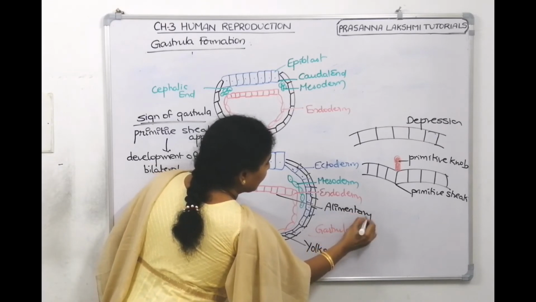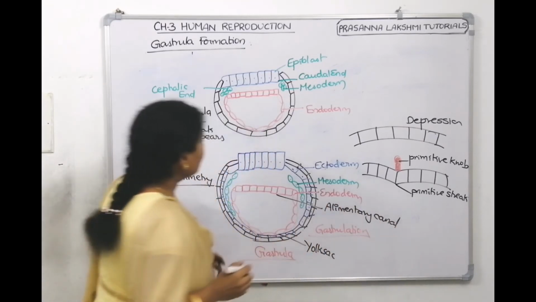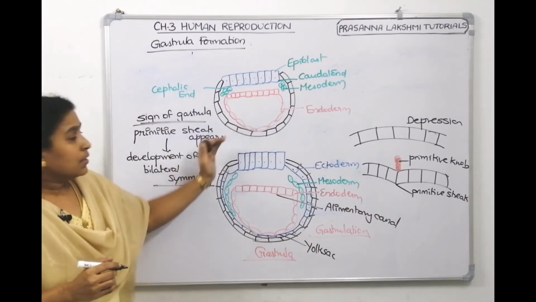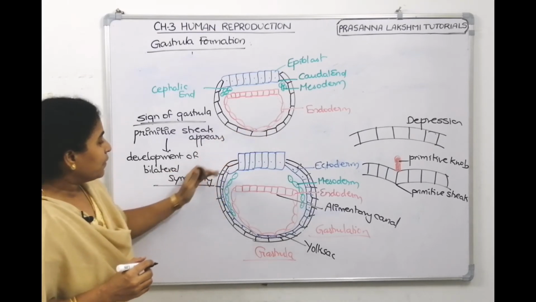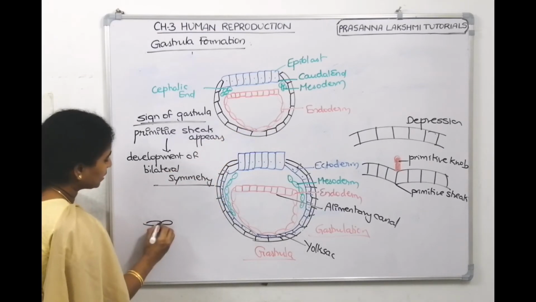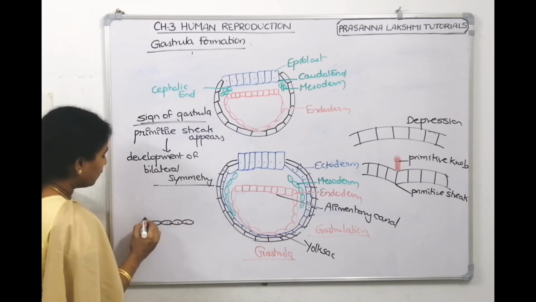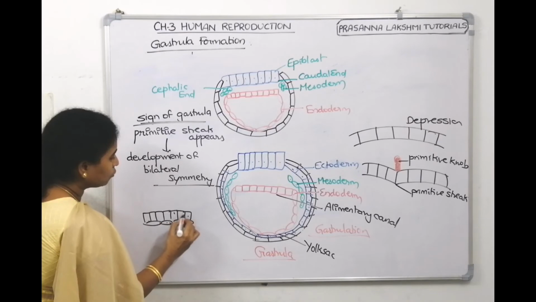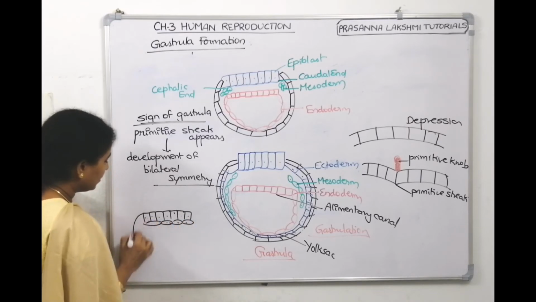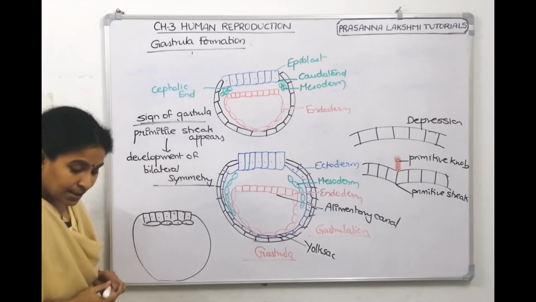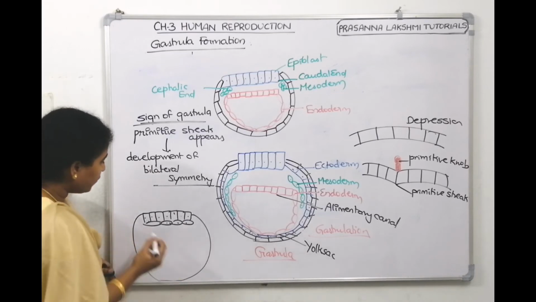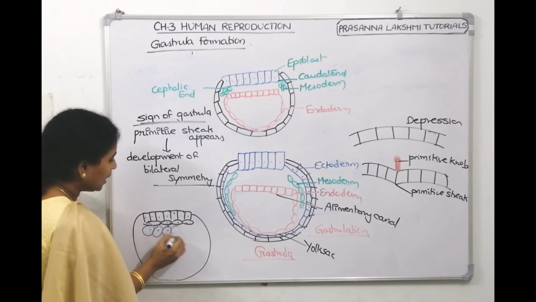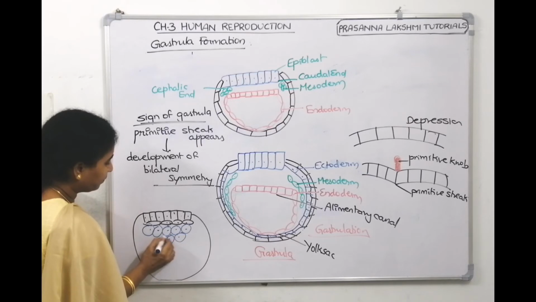And then the cells which are here, in between we see robust cells here and we see the trophoblast cells here, right? So these are the trophoblast cells. We draw it like this. And inner to these robust cells, we generally draw the inner cell mass in this manner.